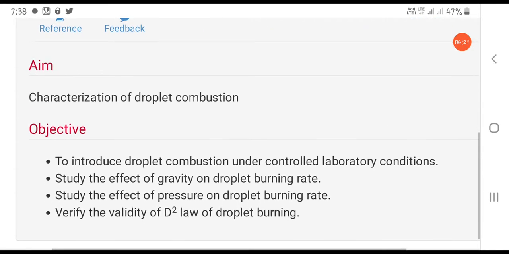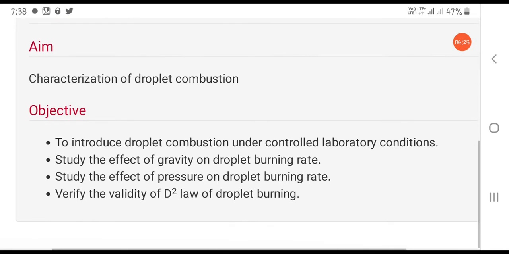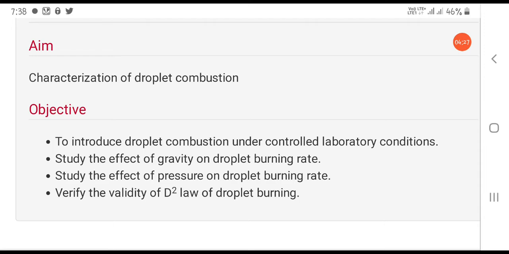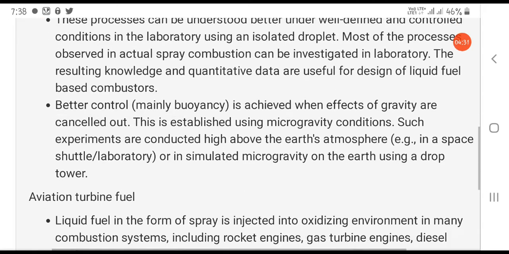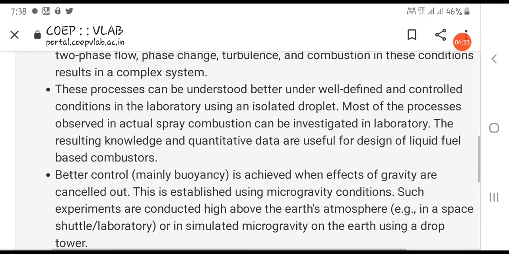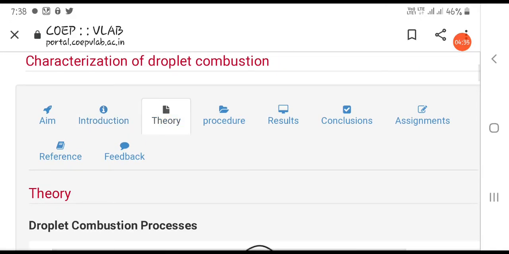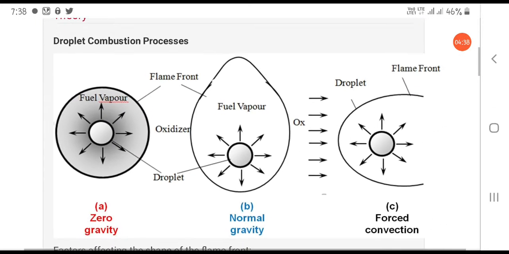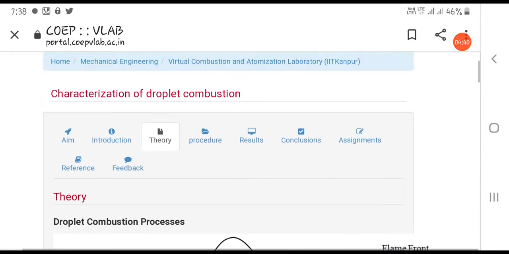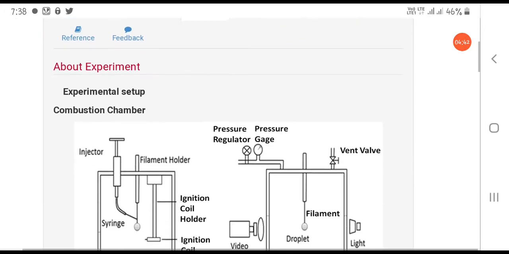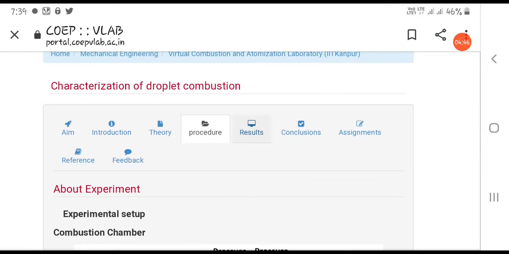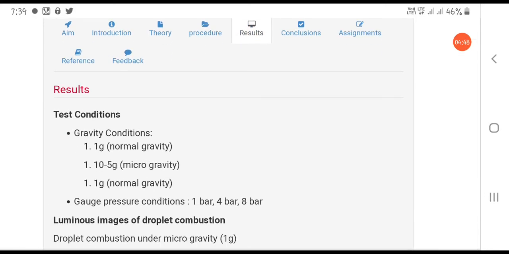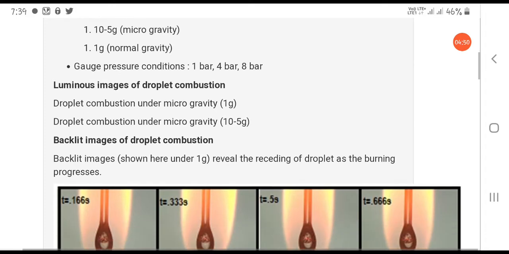In the aim, you see what the aim of this particular experiment is, that is the characterization of droplet combustion, and the objective. Then some introduction of this experiment is present over here. Then the theory which we require to understand this experiment, you can read over here. Then the procedure to perform this experiment, all the data is present over here.